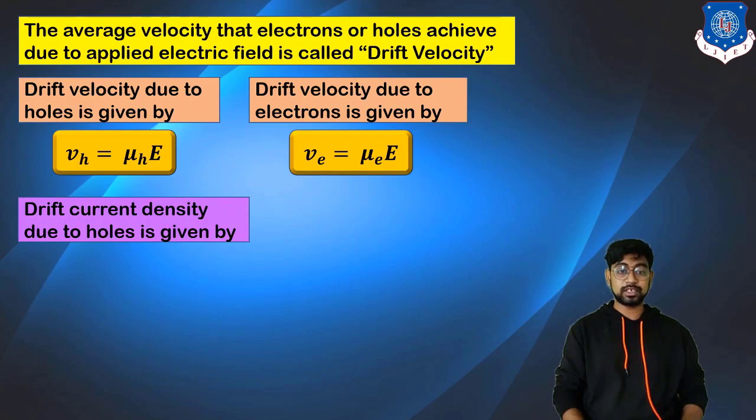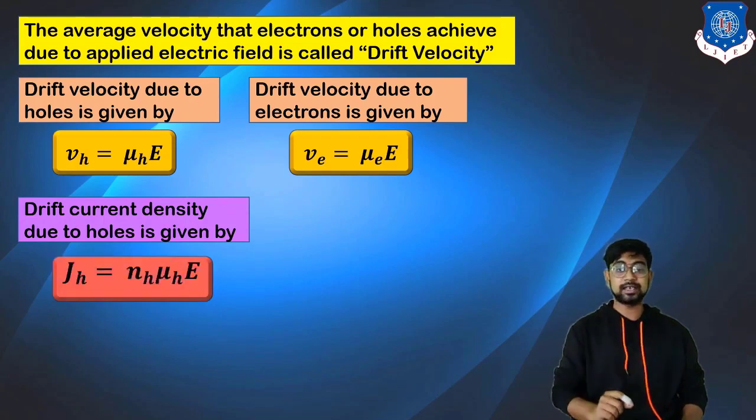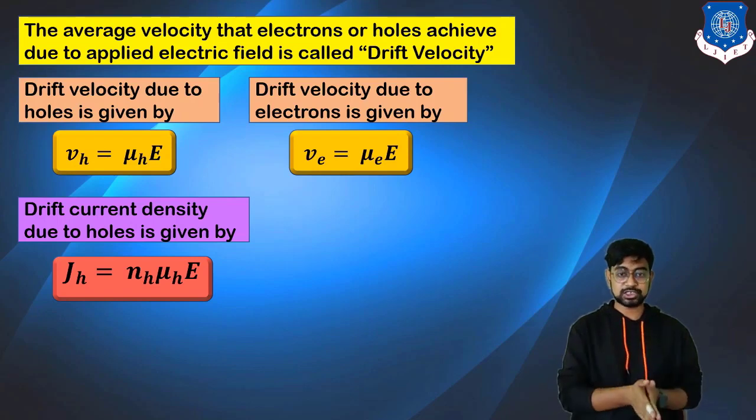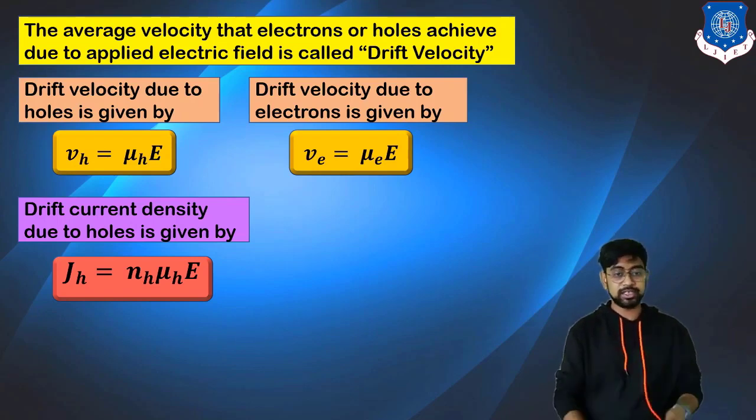From this we know that whenever the mobility mu comes, we get the current density. So the drift current density due to the hole is given by J_h, which is equal to N_h, mu_h, E.